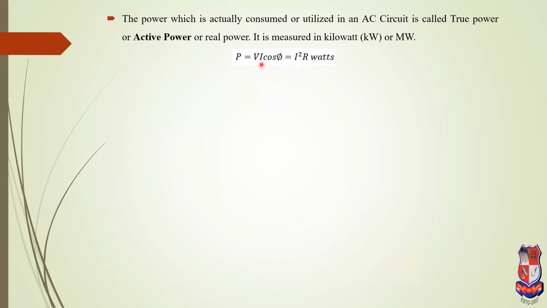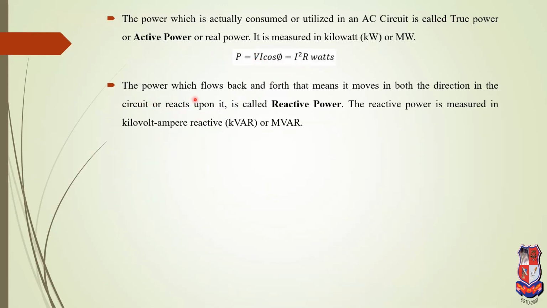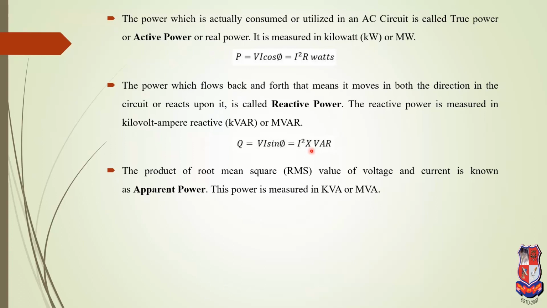According to Ohm's law, V is equal to IR. Therefore, replacing V, that means I into I, that means I squared R watt. The power which flows back and forth, that means moves in both directions in the circuit, is called the reactive power. I already told you what the reactive power is. Reactive power can be defined as capital Q equal to VI sin phi, equal to I squared X, and VAR is its unit.